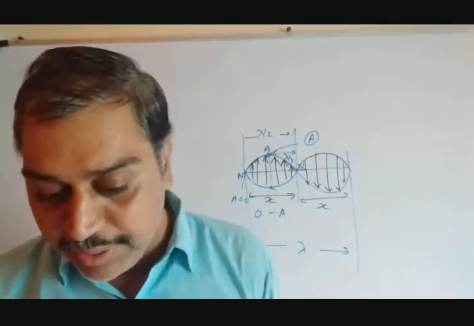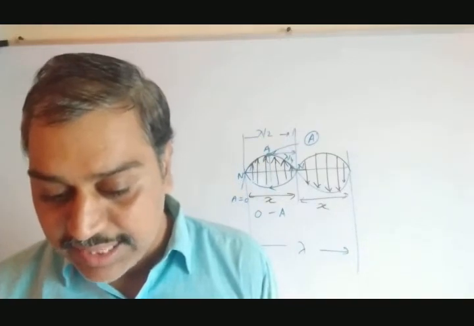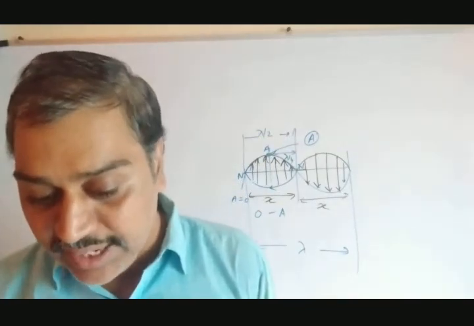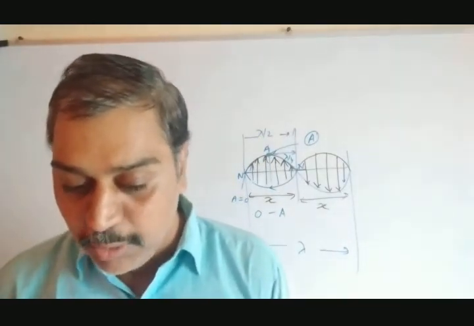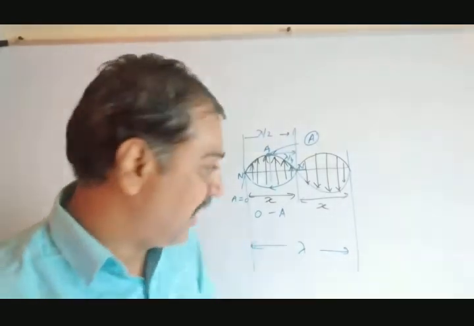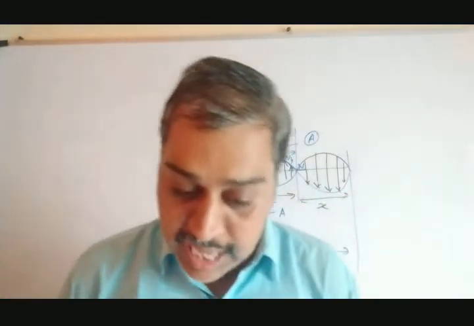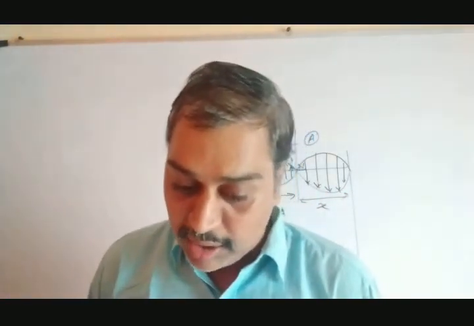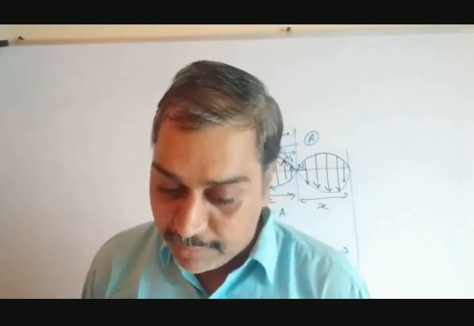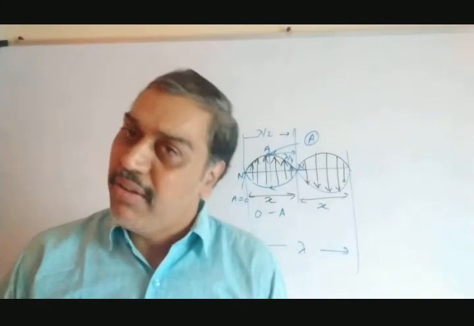All particles between two consecutive nodes are moving in the same phase, in the same direction, while those in the adjacent loop are moving in the opposite direction and differ in phase by 180 degrees. That we have seen. Such a difference in phase occurs in the case of a stationary wave, and such a thing cannot occur in the case of a progressive wave. Phases of adjacent particles are different. In the case of a progressive wave, the things are different.